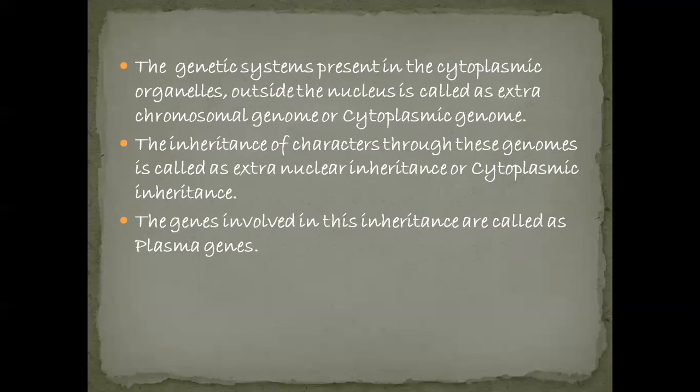The inheritance of characters through the genome of plastids and mitochondria is called extranuclear inheritance, and since these organelles are present in the cytoplasm, it is also called cytoplasmic inheritance. The genes involved in this inheritance, that is the genes present in the chloroplast and mitochondria, are called plasma genes.